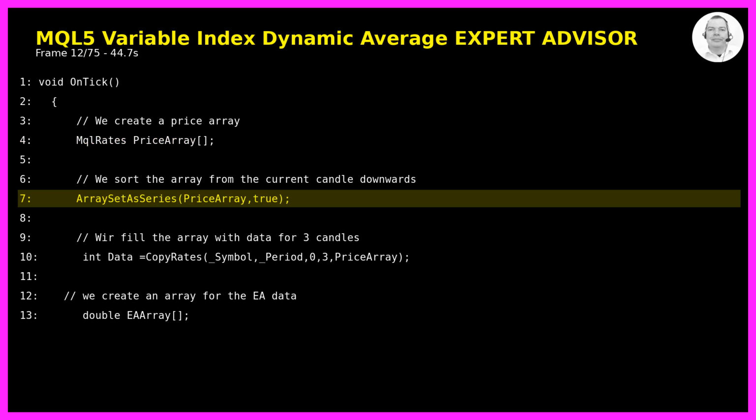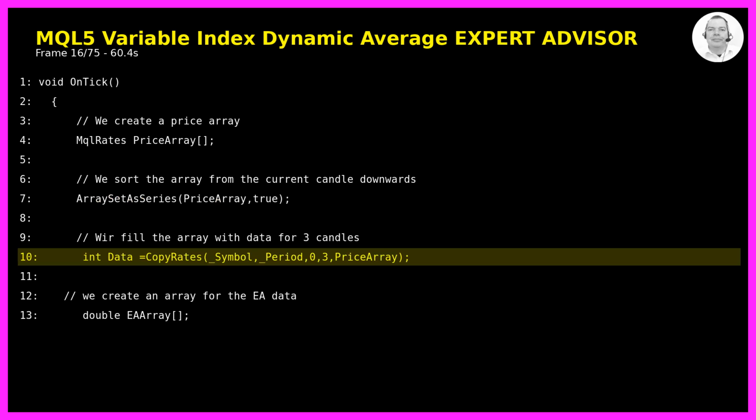We sort the array from the current candle downwards using ArraySetAsSeries. The first parameter is our price array, and the second parameter true means we want the array sorted from the current candle backwards. This makes it easier to access recent price data.